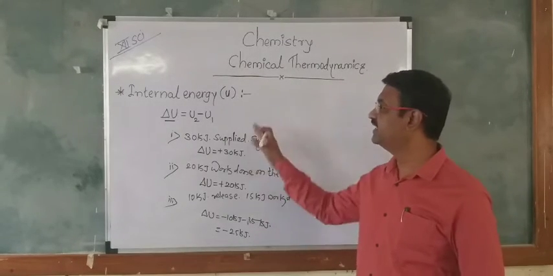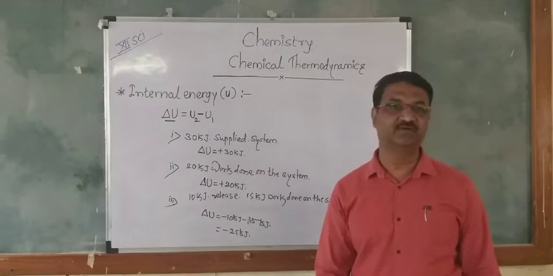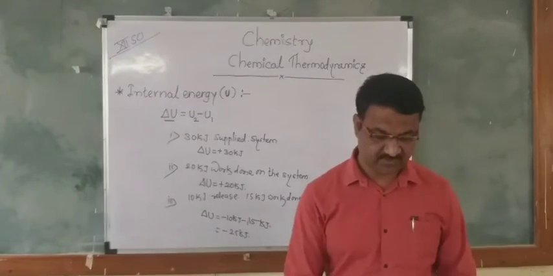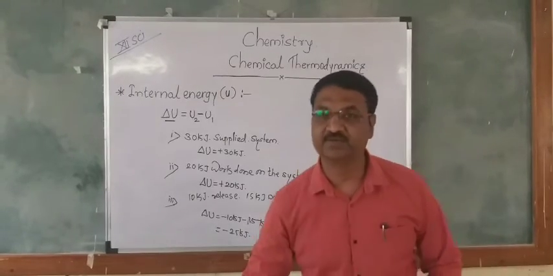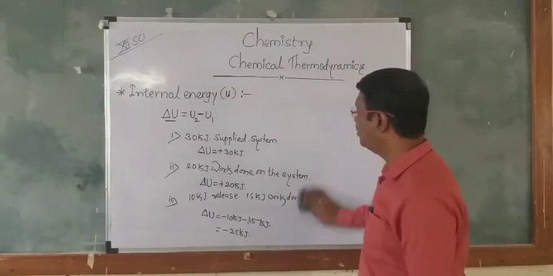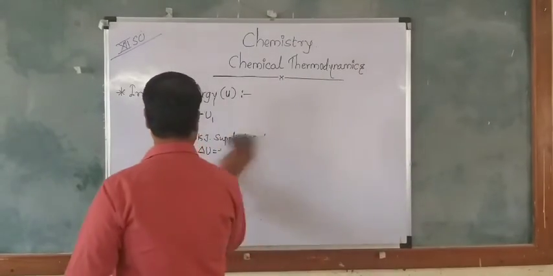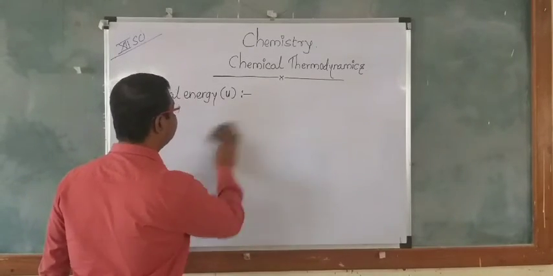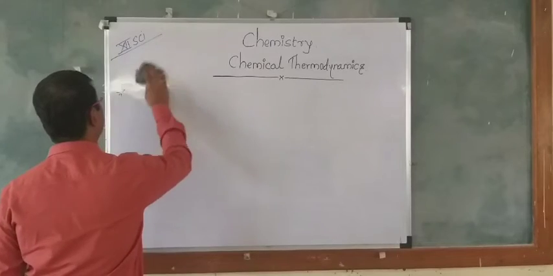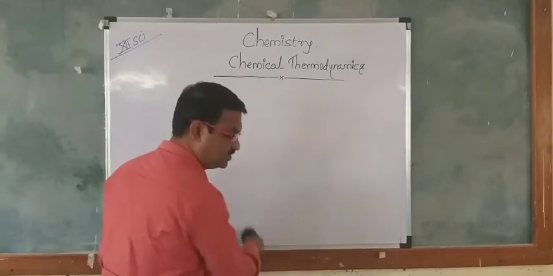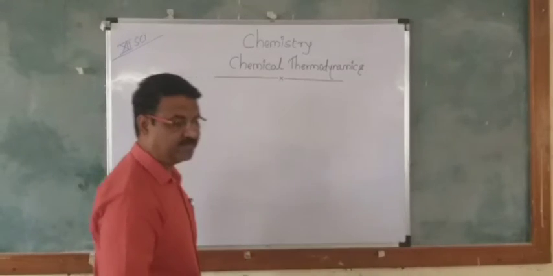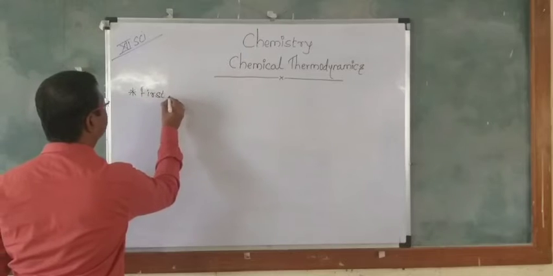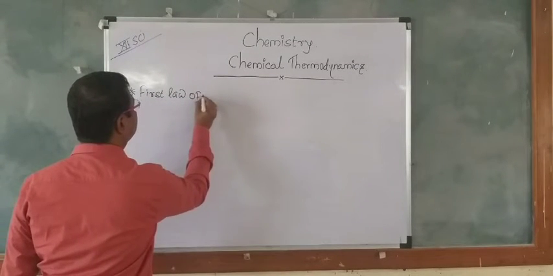Delta U is nothing but minus 25 kJ. In this way, we can take examples of how the internal energy will change, whether it will increase or decrease. Then afterwards, we can start a new point, and that will be the first law of thermodynamics. In the first law of thermodynamics, the law states that the system's energy will change, either increase or decrease, or it will be stable. All those discussions will be given here. The first law of thermodynamics.